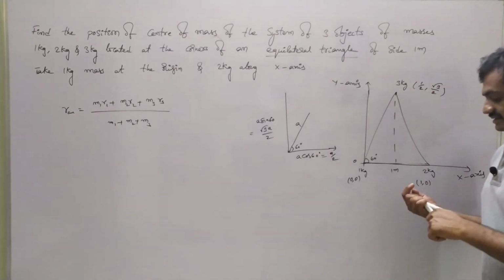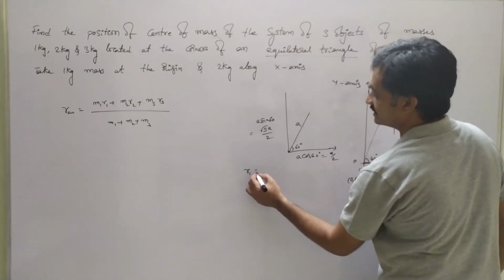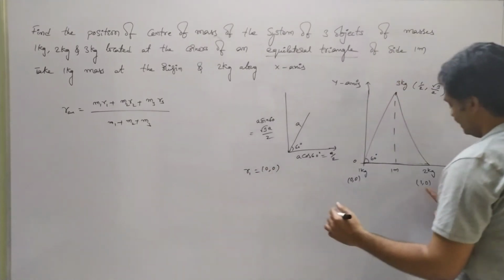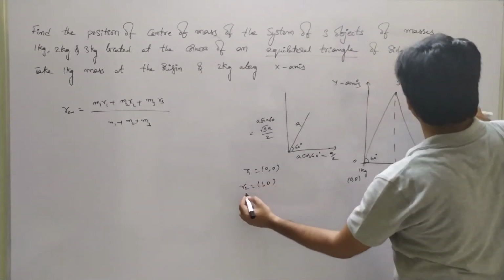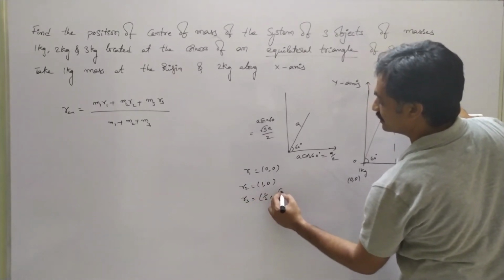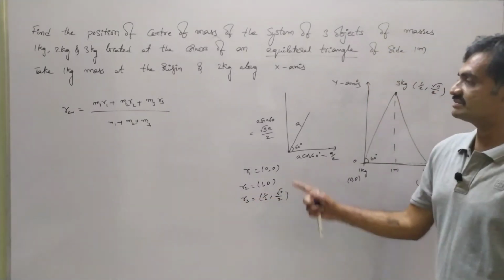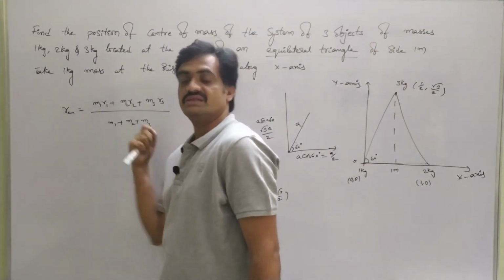Observe these coordinates. 1 kg is at 0, 0. So R1 is 0, 0, R2 is 1, 0 and R3 is 1/2, √3/2. As we substitute these values, we can find the position of the center of mass.